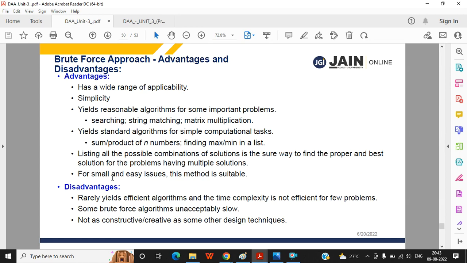We have some more efficient algorithms and techniques later.